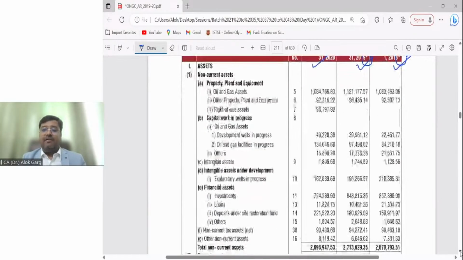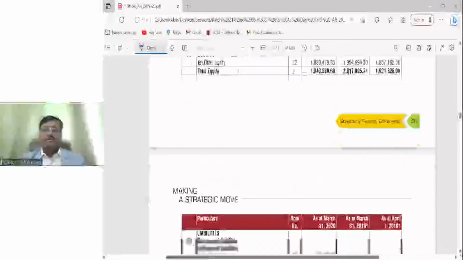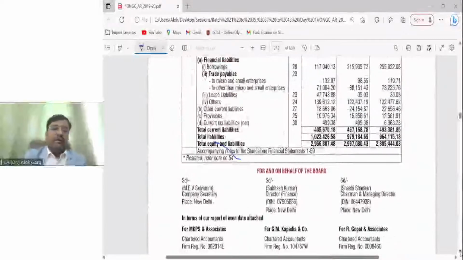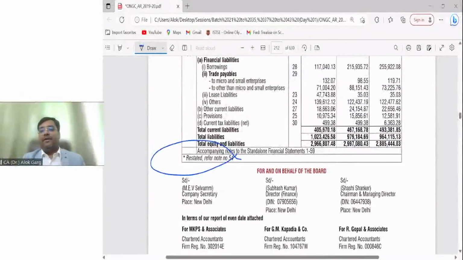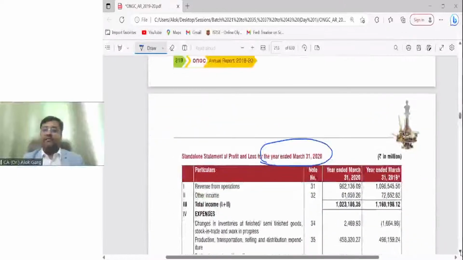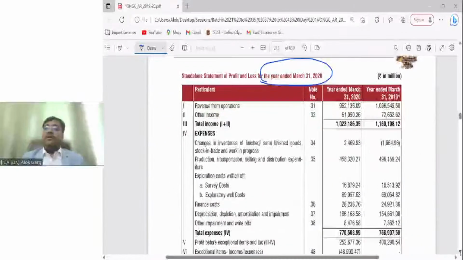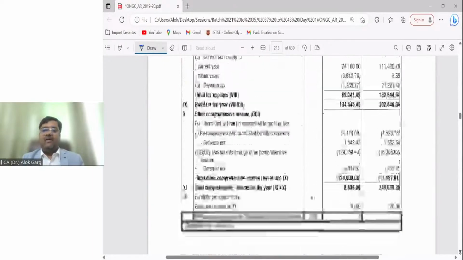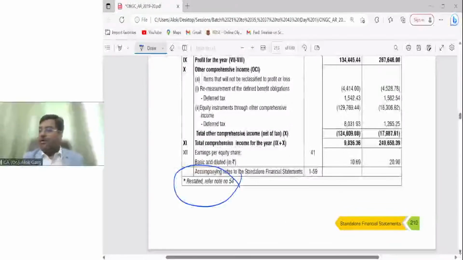Let's understand what is the meaning of this star mark. The meaning of star mark is restated, note number 54. Is that clear? Friends, the P&L is not 3 P&L. It is only 2 P&L. Why? Because only balance sheet numbers are carried forward. P&L numbers are not carried forward, right? And for the last year P&L, they have put a star mark. And again, the explanation is restated, refer note number 54.